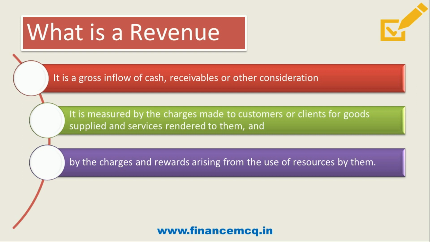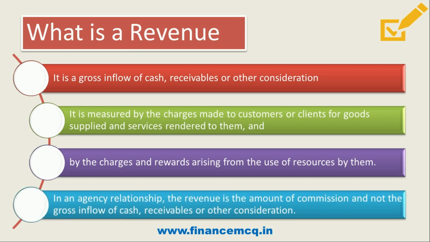That is, if another person has used your property and resources and you earn from it, then it is revenue. And friends, in an agency relationship, revenue will be the amount of commission and not the gross inflow of cash, receivables or other considerations. For example, if you are selling something on a commission basis, then that 2% or 3% commission will be considered your revenue and not the entire sales amount. So friends, this is revenue. I hope all these points are cleared. So let's move on to the next point.